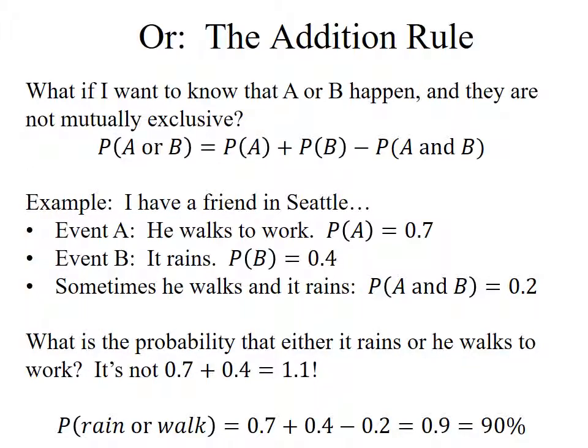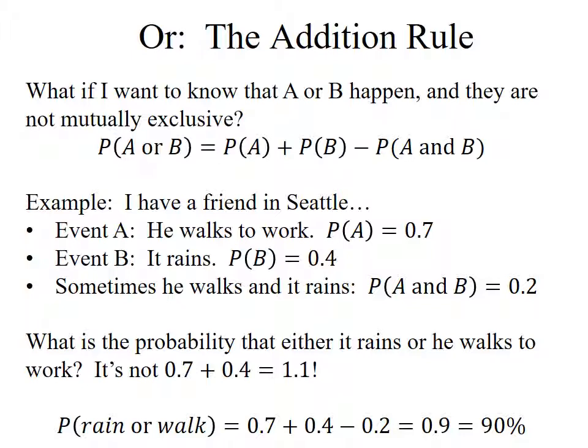All right, this leads me to the addition rule. Suppose I have 2 events, event A or B, and I want to know the probability that A or B happens, and what if they're not mutually exclusive? What if it's possible that one can happen and the other one can happen simultaneously? The mathematical formula for this is: the probability of A or B equals the probability of A plus the probability of B minus the probability that they both happen, A and B, simultaneously. Now, let's see what that means.